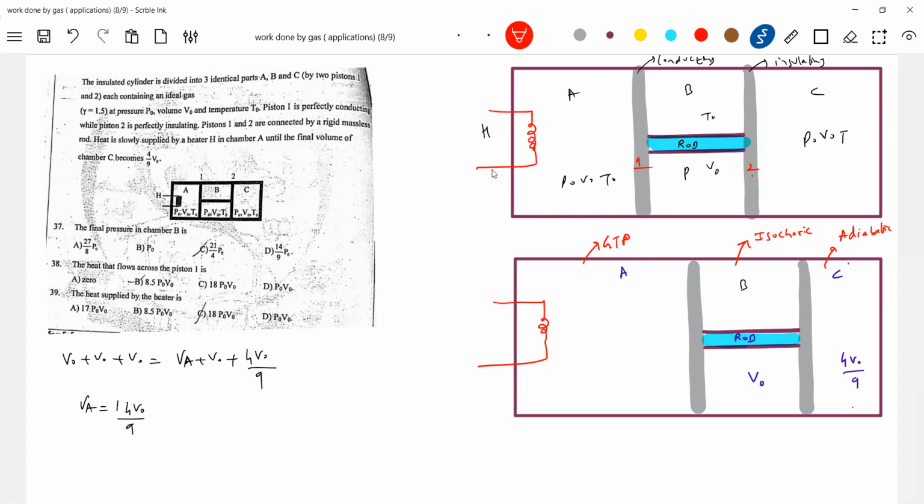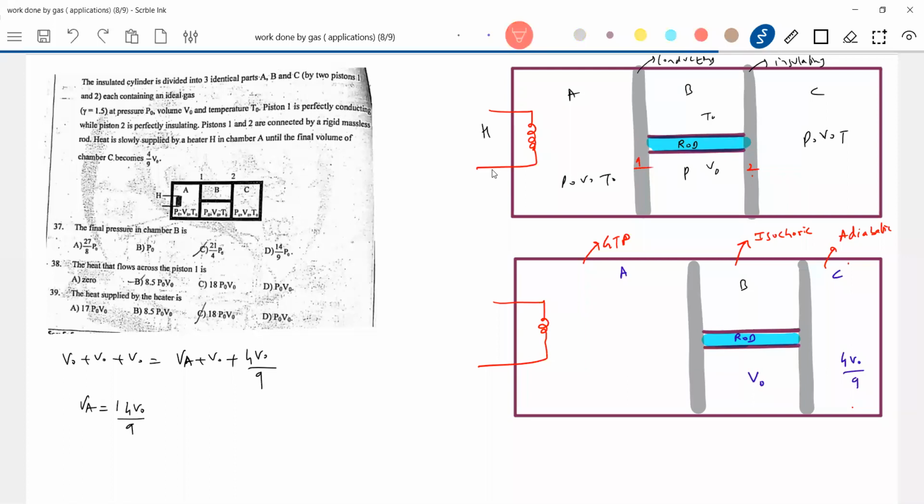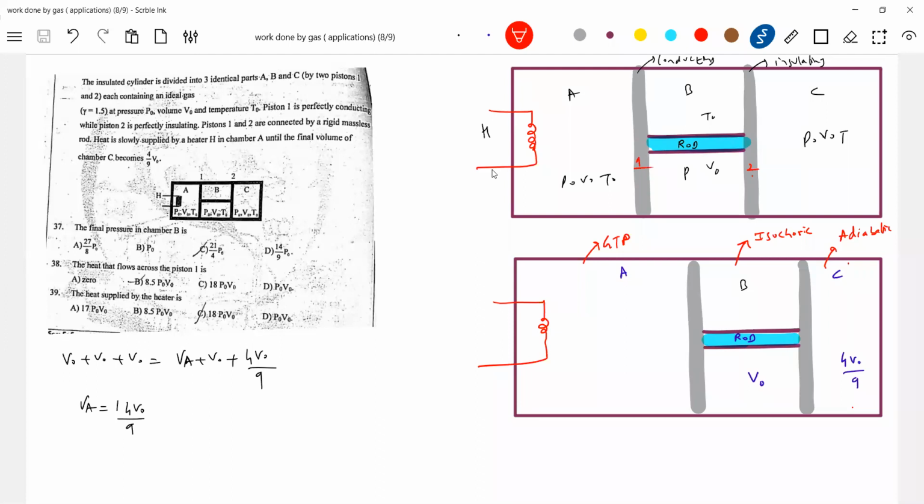Okay, fine. Now you know the formulas. The number of moles will remain the same in each chamber, and writing down the formulas you'll get everything. Only thing is we'll get scared of that rod. The rod ensures the volume of chamber B remains constant. We can get the pressure and temperature in chamber C. Whose help should we take? Adiabatic gas equation. First we'll calculate the pressure of C.